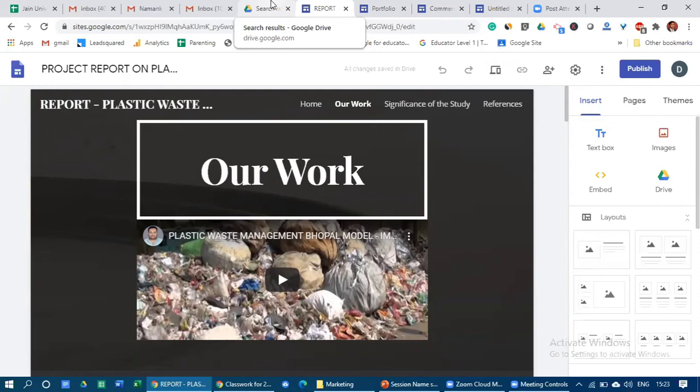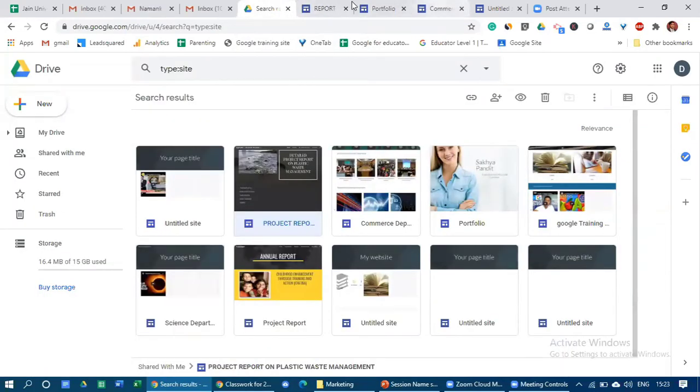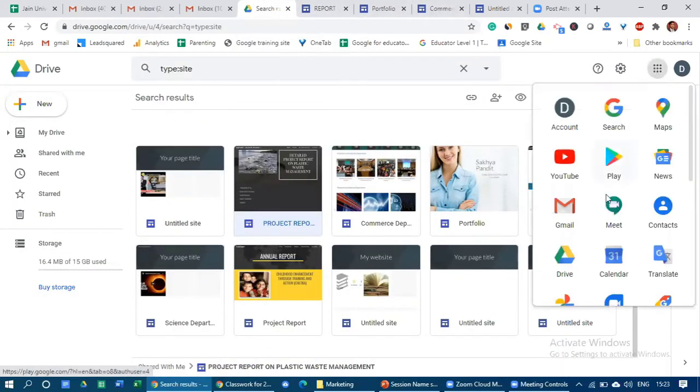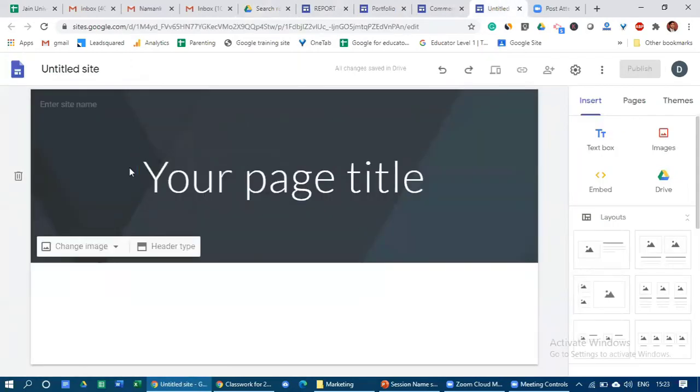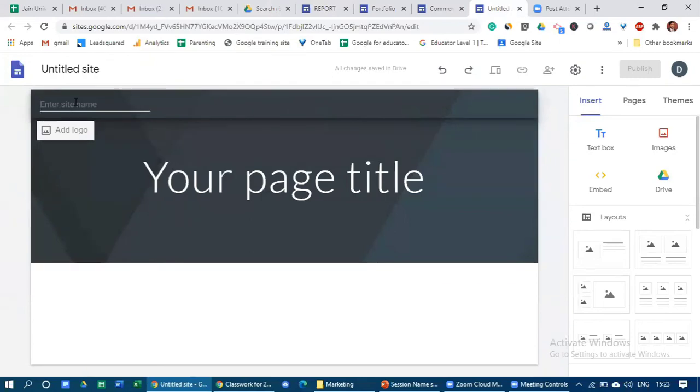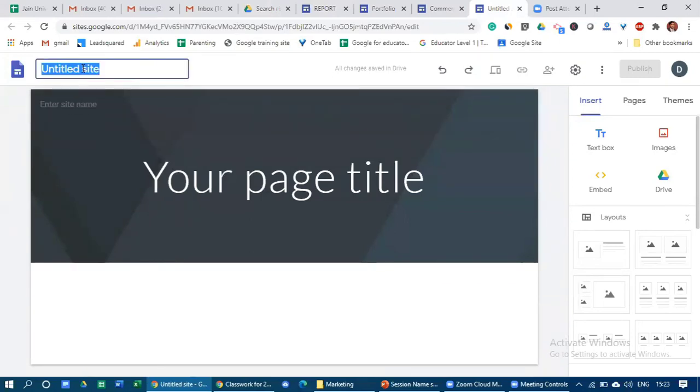So now we'll see how one can create a website. So as we discussed before, we have to go to Google Apps, you have to go to Drive, and from Drive we'll come to this site. So here, first of all, we have to give the site name. And as Neha recently discussed about the private tuition classes, let's prepare a site on private tuition classes only. Right. So first of all, my guidelines.